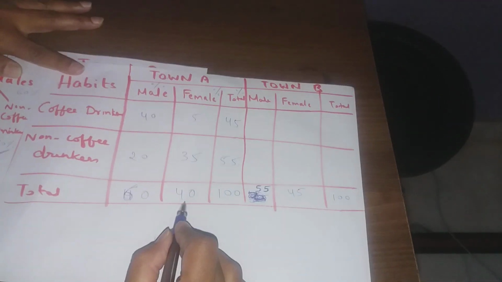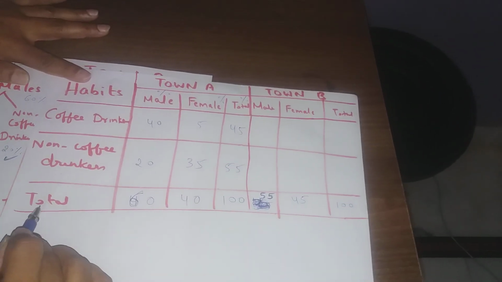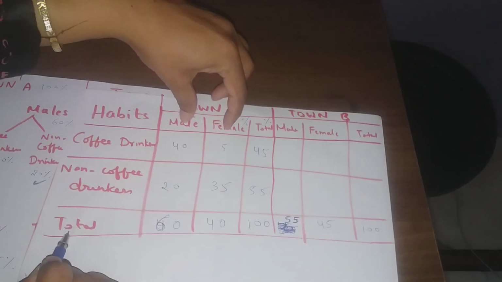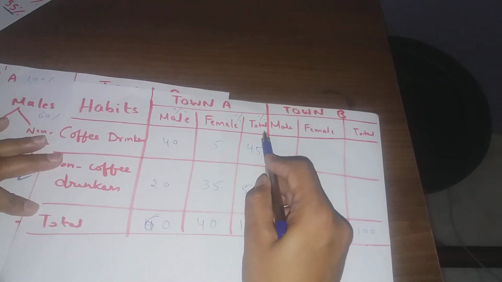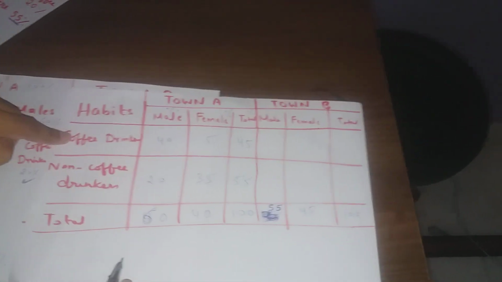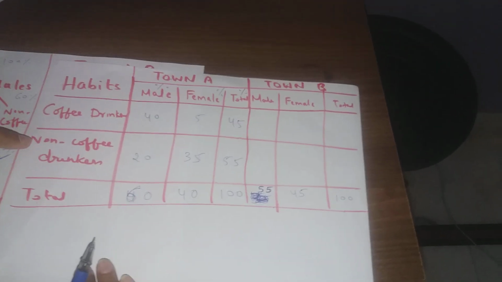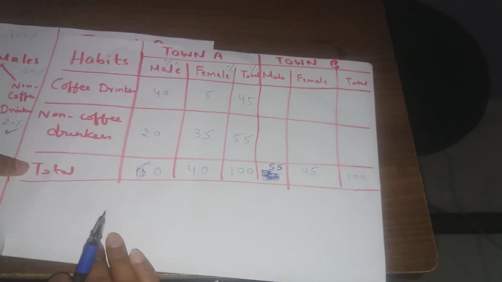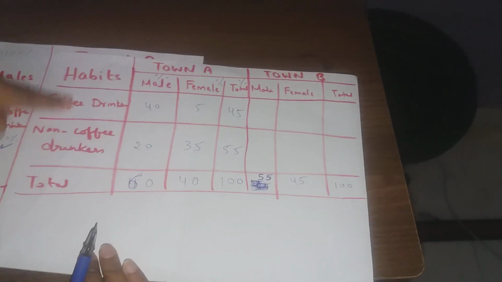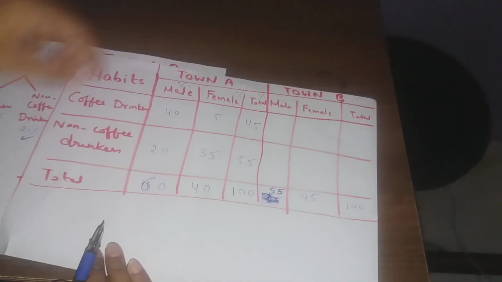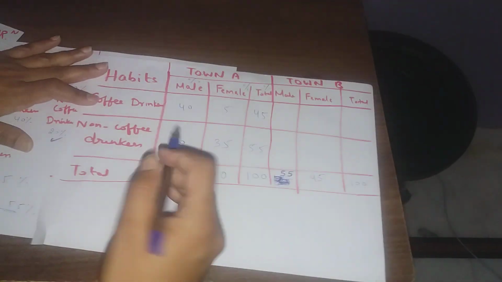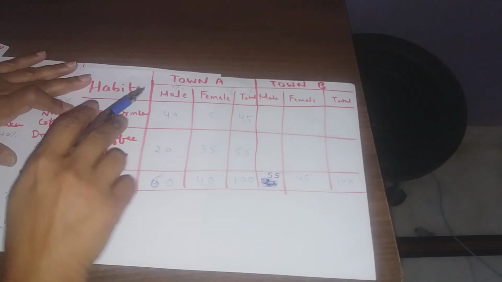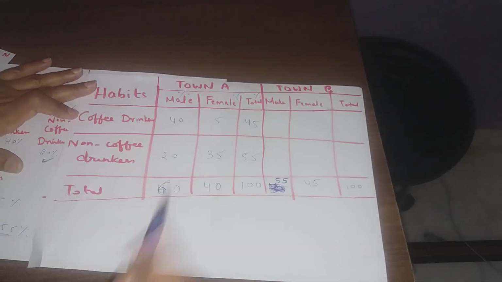Females are 40%. Total females are 40%. So in captions I have mentioned town A, male, female and total. In stubs I have mentioned coffee drinkers and non-coffee drinkers and total. These headings are called stubs and these headings are called captions. Okay, let's not go into much detail. Just see what headings I have given.